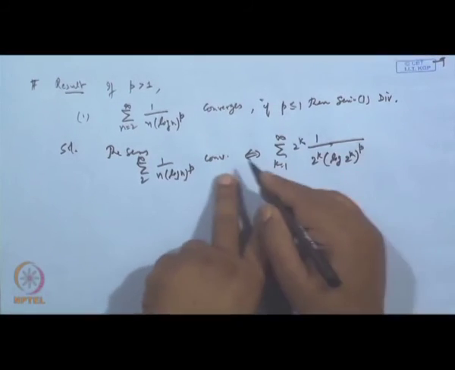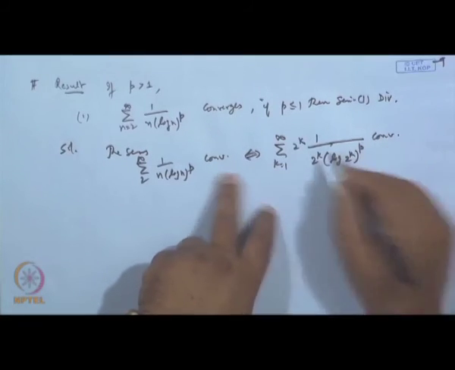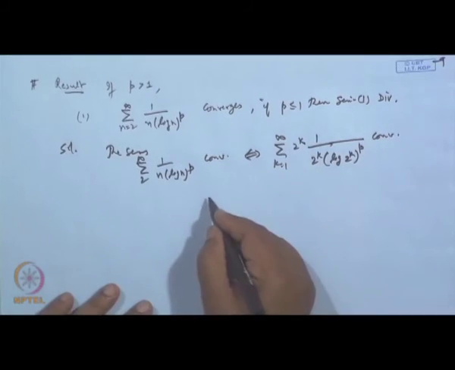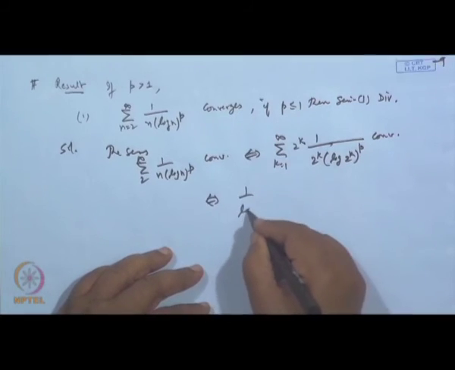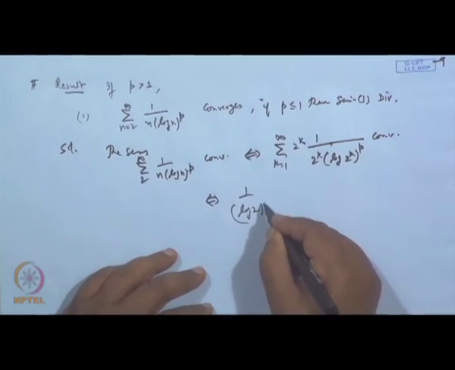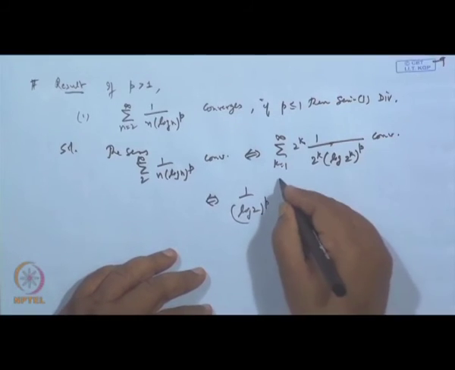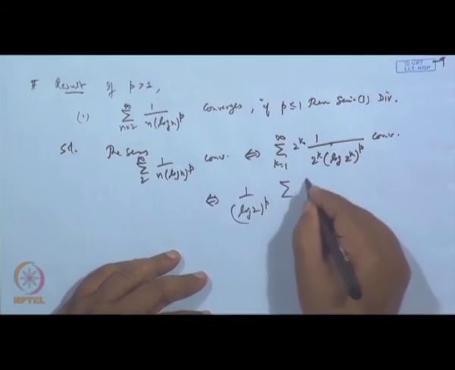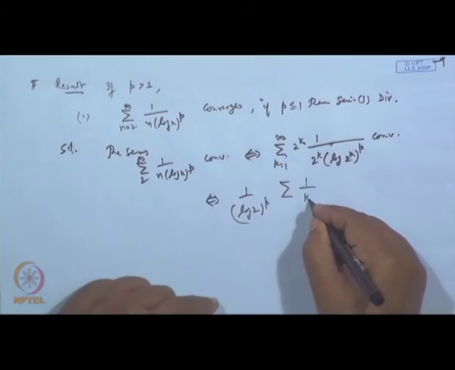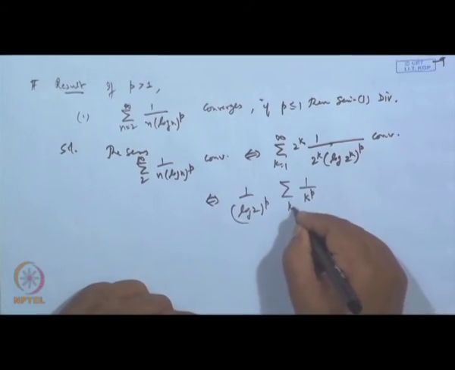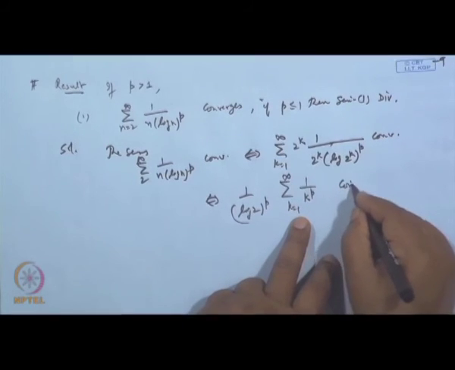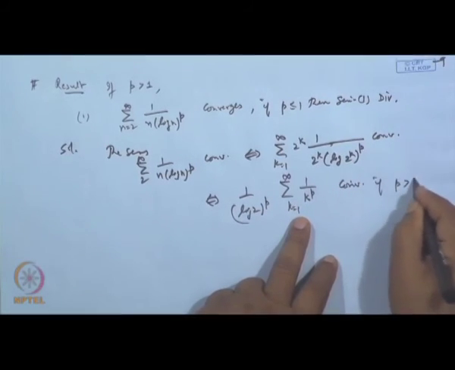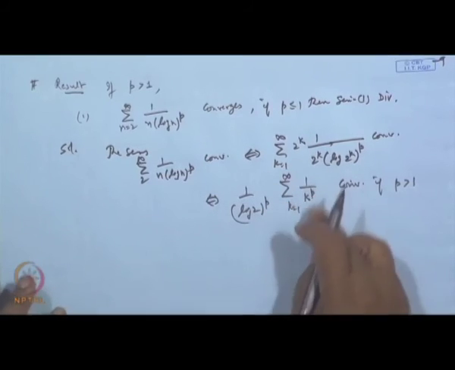This is the same as 1 by (log 2) to the power p times sigma of 1 by k to the power p, when k is 1 to infinity, and this series is convergent if p is greater than 1, because of the p-series test.